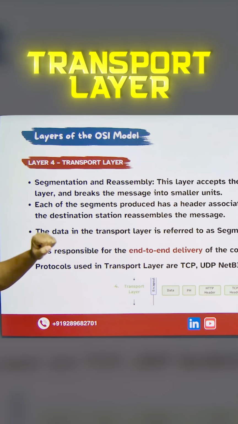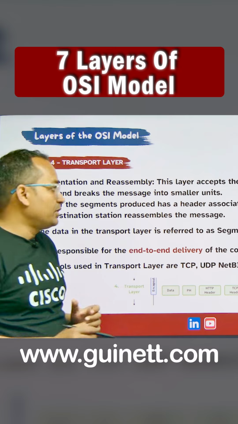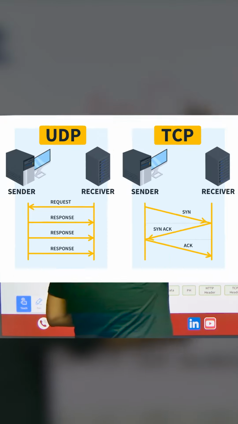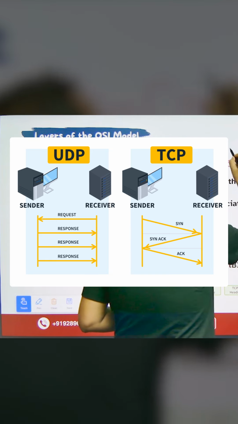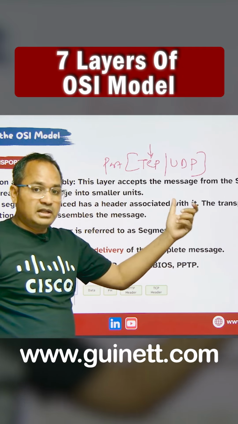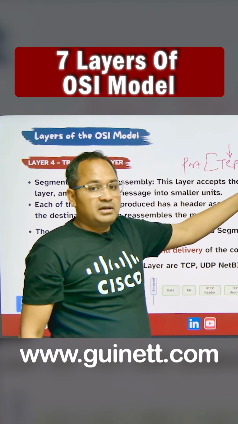So how is the transport layer going to work, and what is the responsibility of the transport layer? The transport layer is going to work on the port numbers, right? So what is a port number? They are going to work on TCP ports or UDP ports. We know that TCP is a connection oriented protocol and UDP is a connectionless protocol. TCP is going to give guaranteed delivery. UDP is unreliable, unguaranteed delivery.